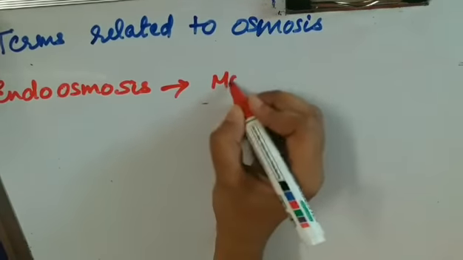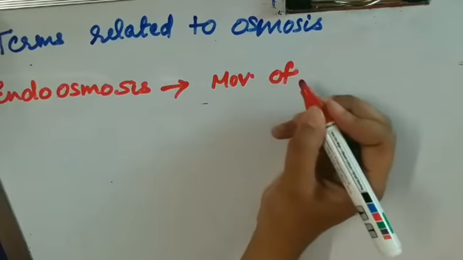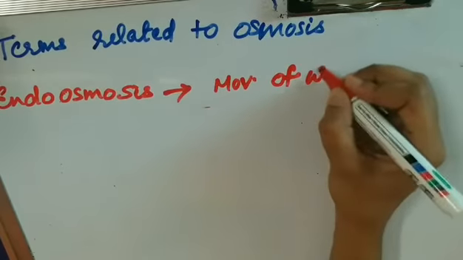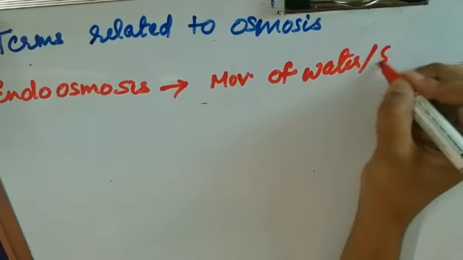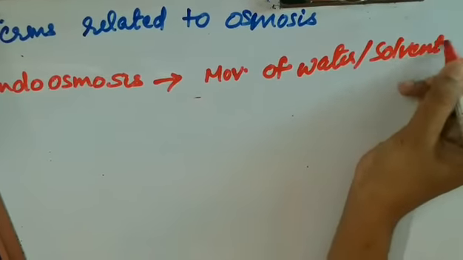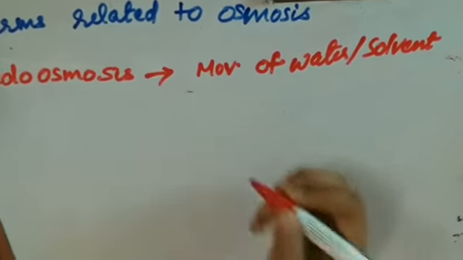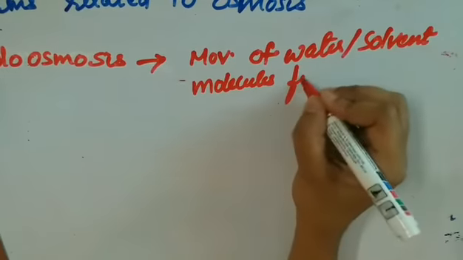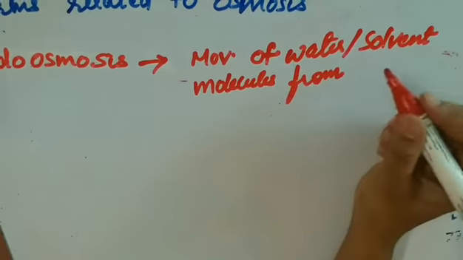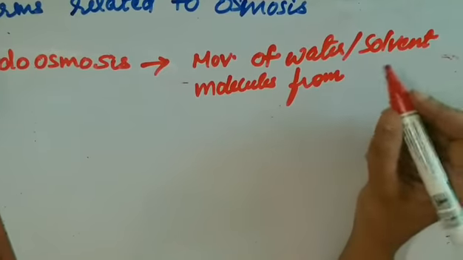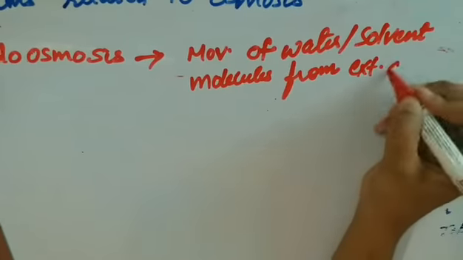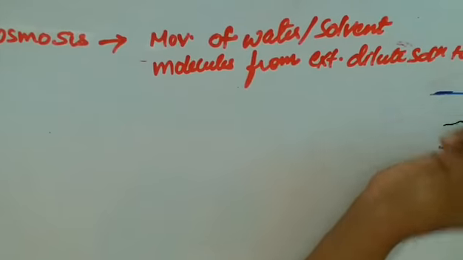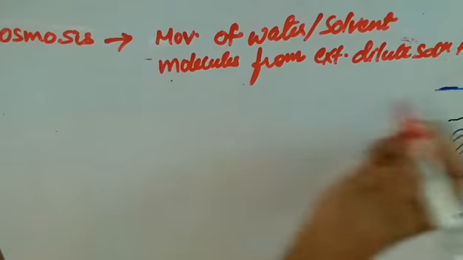The movement of water molecules, it can be a solvent. The movement of water and the solvent molecules from an external dilute solution into a cell.